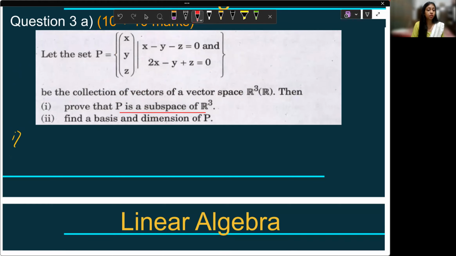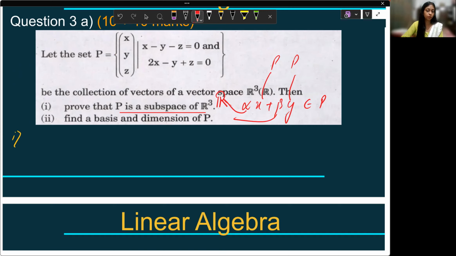If it is a non-empty subset of your vector space R3, then it is a subspace of R3 if and only if alpha x plus beta y belongs to P for all x, y from P and for all alpha, beta from your field R. If that is true, I can say that P is a subspace. And that's what we are going to prove here.